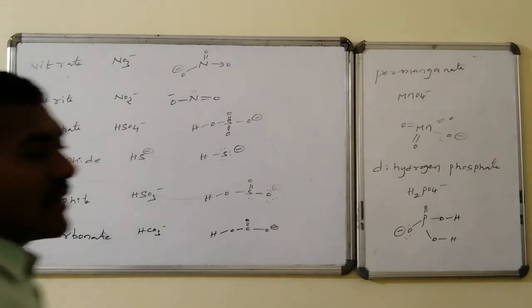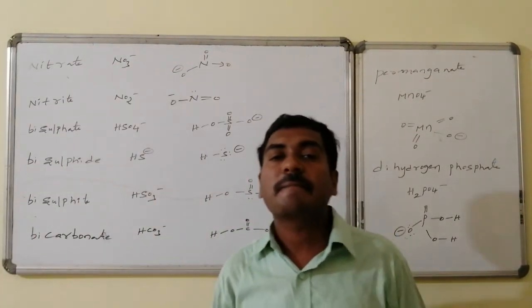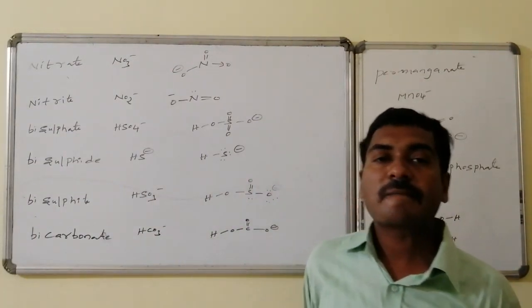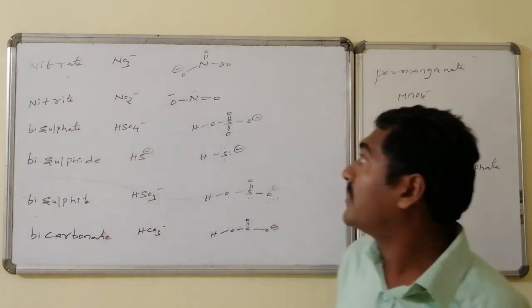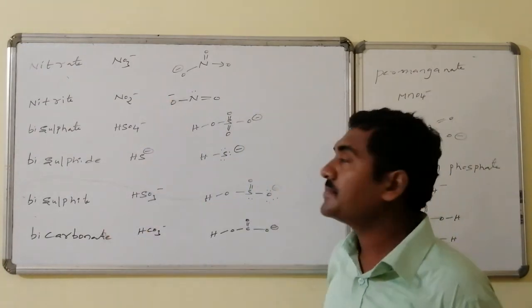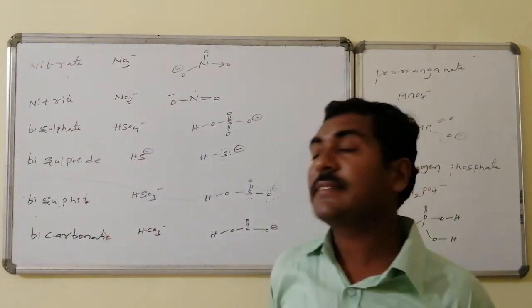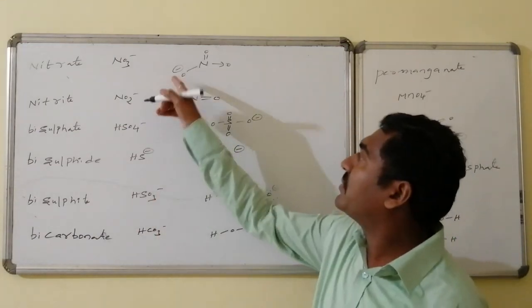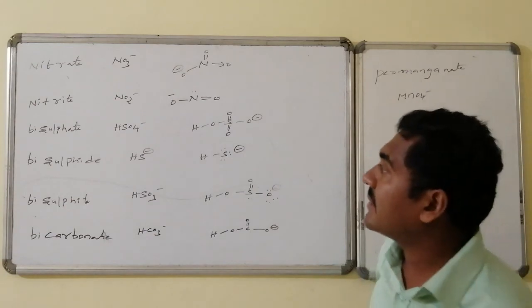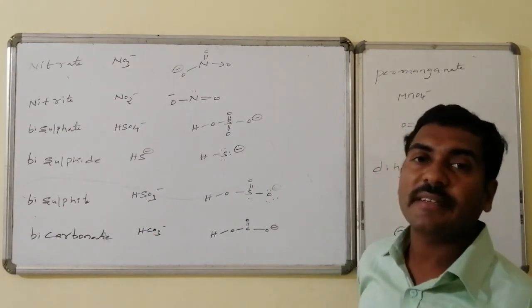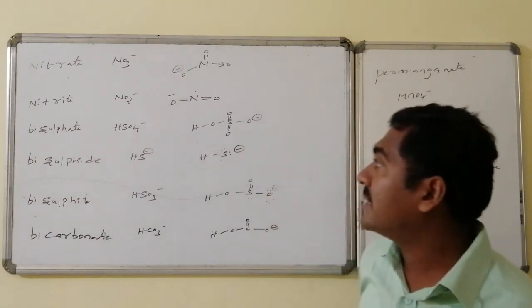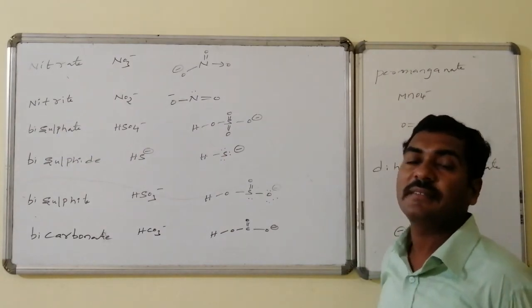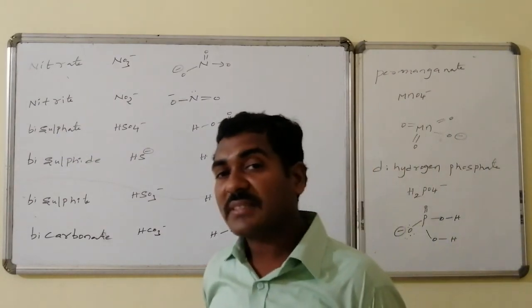The other monovalent anions, that is acidic radicals, and the corresponding structures. Nitrate, NO3 minus, is a derivative of nitric acid, whereas NO3 minus has a structure like that. This oxygen is having 1 unit of negative charge, that is nitrate. Nitrite, that is NO2 minus, is a derivative of nitrous acid, whereas nitrogen is present in +3 oxidation state.